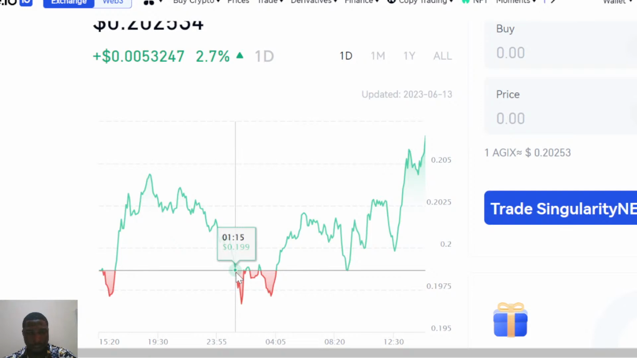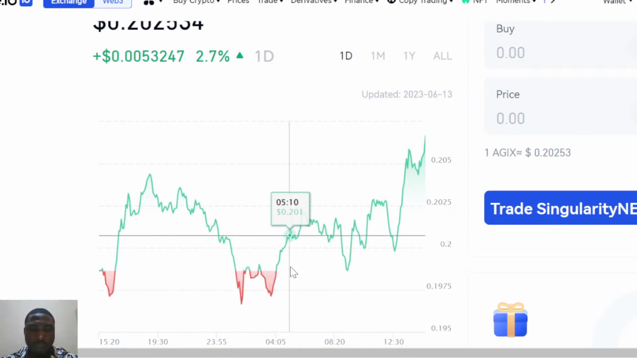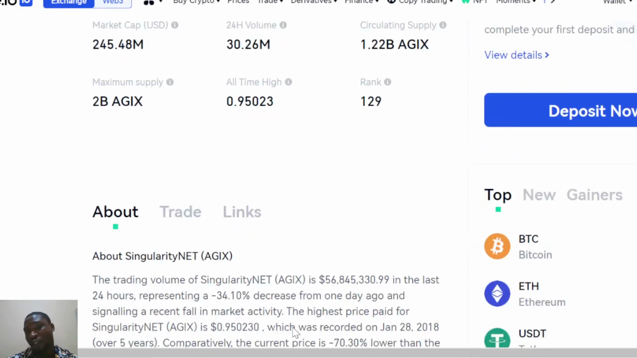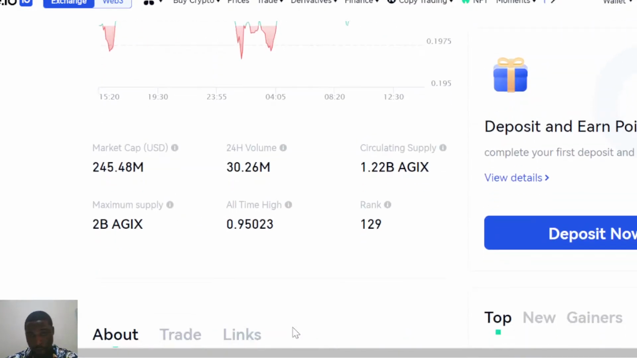Now over time you can see it here. It has a break, a big breakout. Now finally it actually moved up. So these are all basic understanding. These are all how we need to analyze the market to know that this is what this project is really all about.